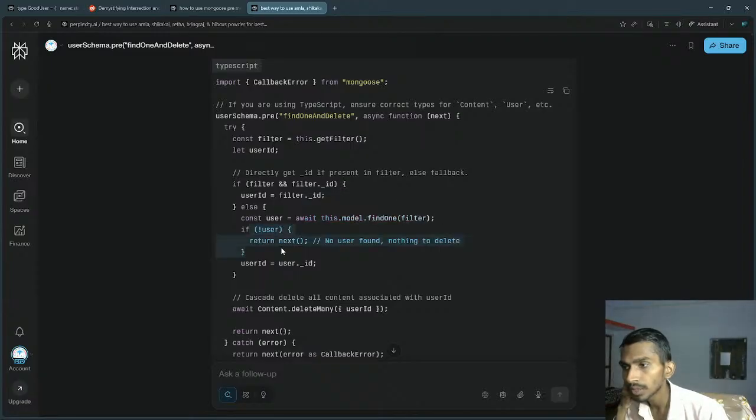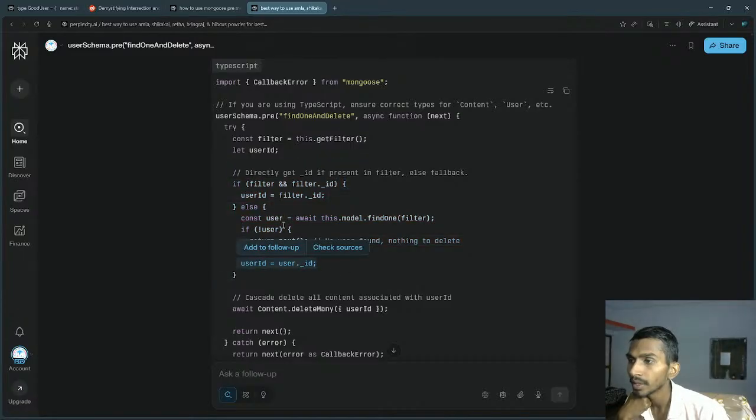If not user, next, no user found, nothing to delete. Then userID is user.id. Okay, so this is how we get the user in here, and then userID is saved.